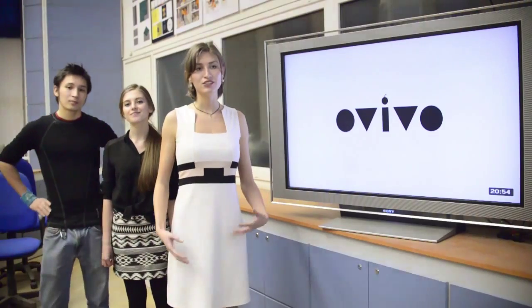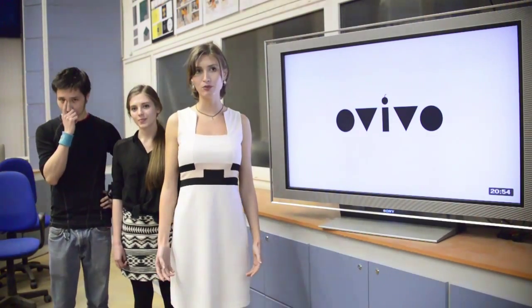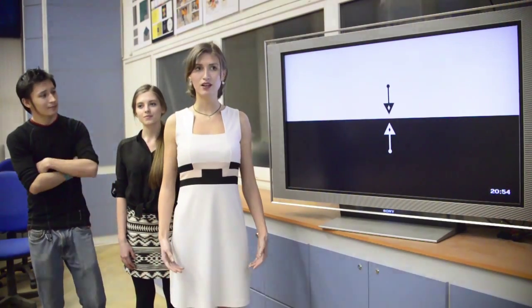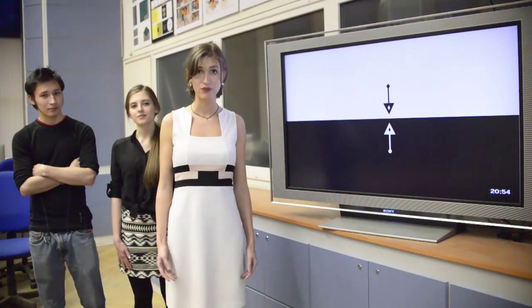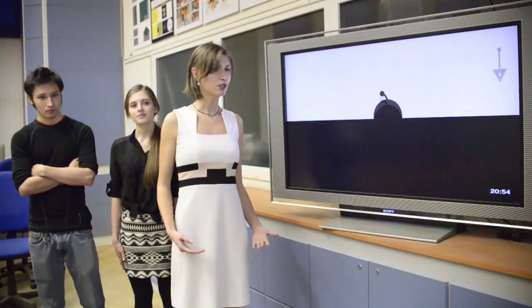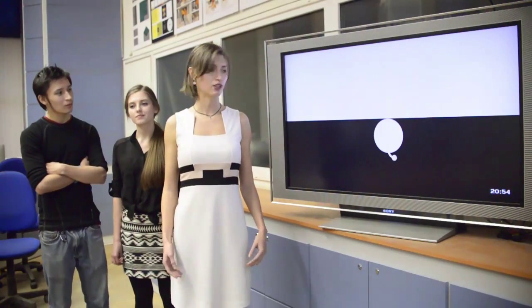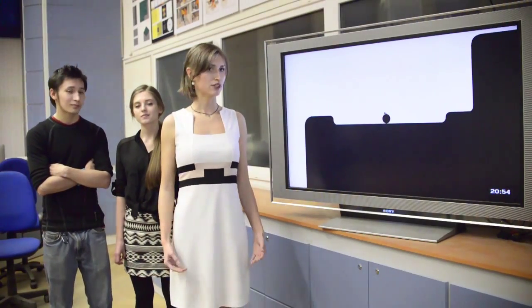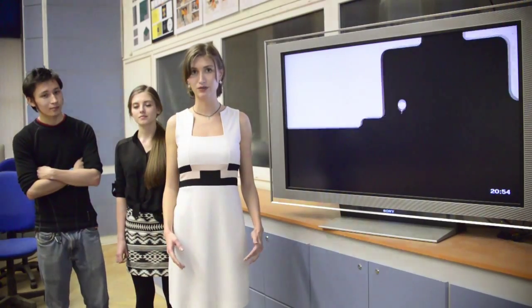OVIVO is a 2D platformer with puzzle elements. The game world is bipolar and divided into two spaces, black and white. In each of them, the force of gravity acts on our character differently. For example, on a white background, gravitational force is down, and on a black background it is up. Our hero has the ability to travel between these two spaces.